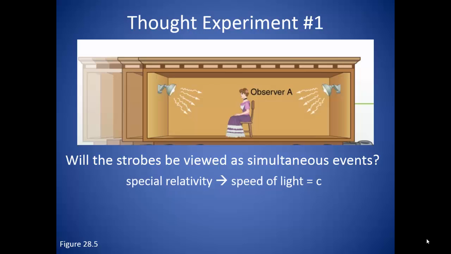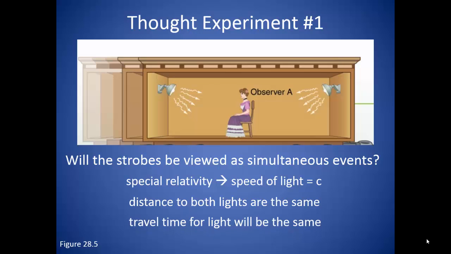According to special relativity, the speed of light in a vacuum is always 3 × 10^8 meters per second. We also know that the distance to both lights is exactly the same. If the distances are the same and the velocity is the same, then it follows that the time it takes the light to get to the lady sitting in the chair will be exactly the same for both lights. This would lead the lady to conclude that the two events occur simultaneously.